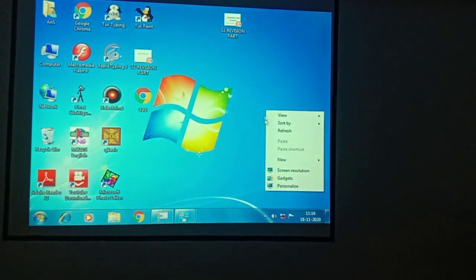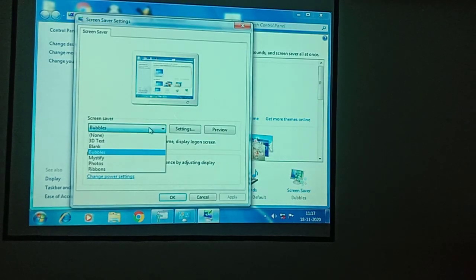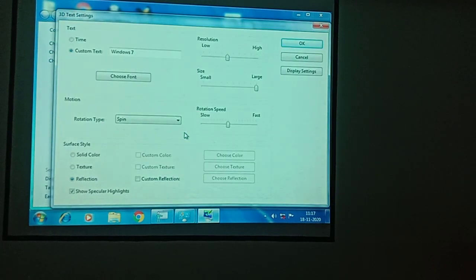Just give a right click, click personalize, again go to the screensaver. We have options like 3D text, blank, bubbles, photos and ribbon. See here, we'll try a 3D text. By default, it is showing Windows 7. We can change any name in the settings. Here I can give BBPS, our school name.